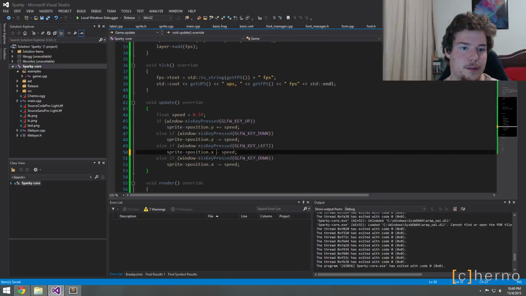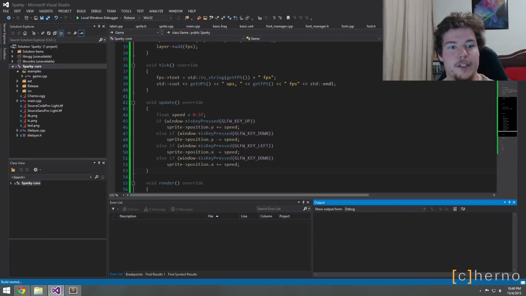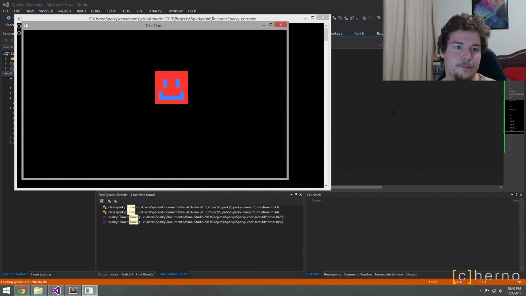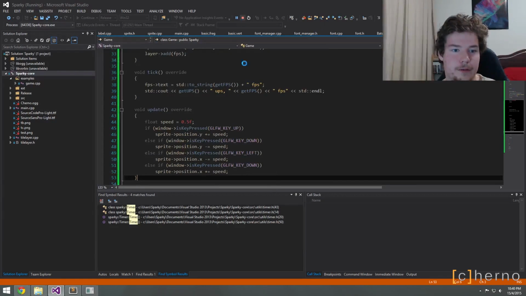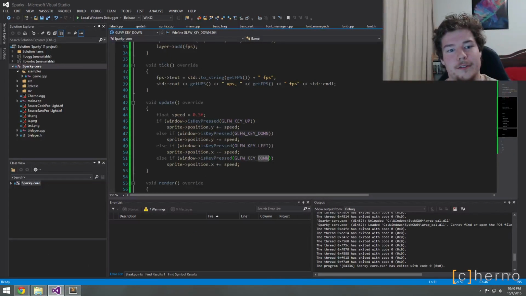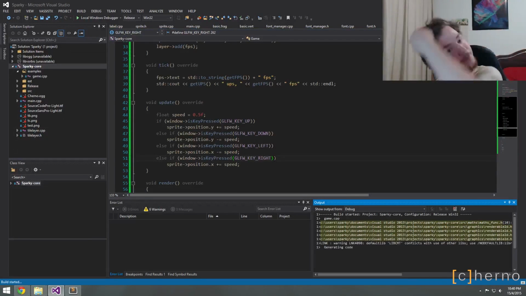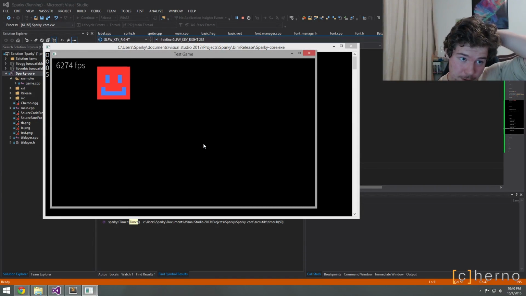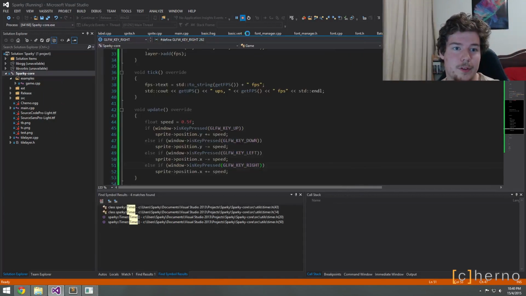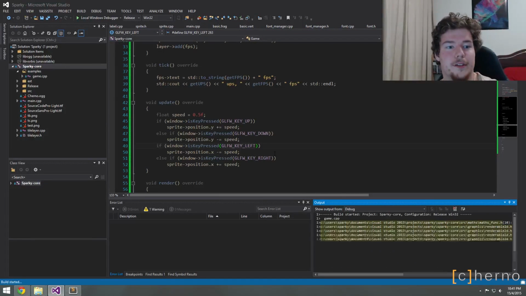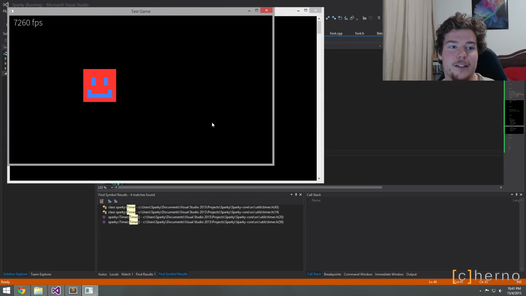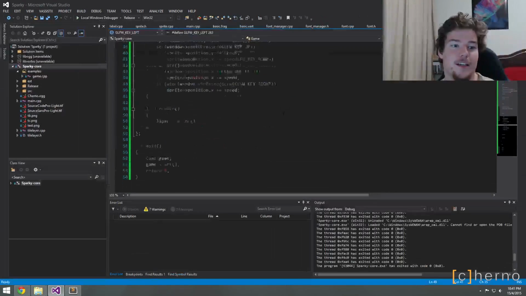No, that's minus. That's plus. So let's see. Look at that. Oh, right doesn't work. What? Oh, my bad. But yeah, check that out. Pretty cool. Oh, and I probably should not be else-ifing those things. Otherwise we can only move in two directions rather than one direction. Not diagonally. There we go. Pretty amazing. And you can see how easy it was to make that game.